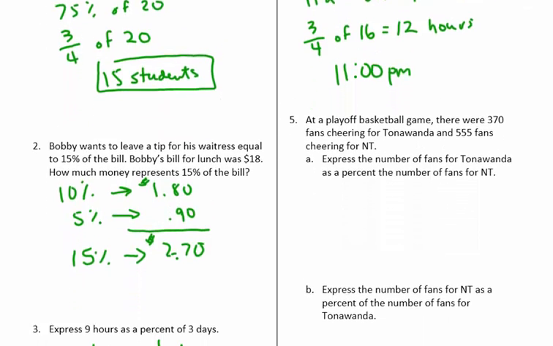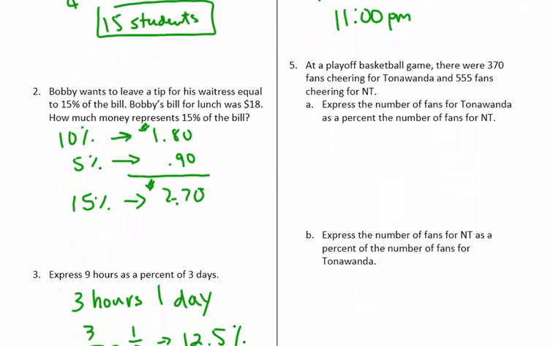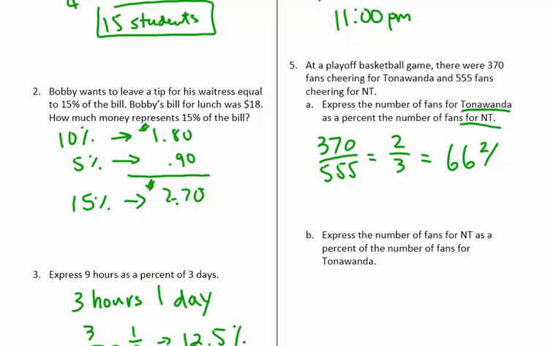Number 5. At a playoff basketball game, there were 370 fans cheering for Tonawanda and 555 for NT. Express the number of fans for Tonawanda compared to NT as a percent. There were 370 for Tonawanda and 555 for NT, and that fraction ends up being 2/3, which we know is 66 2/3%.